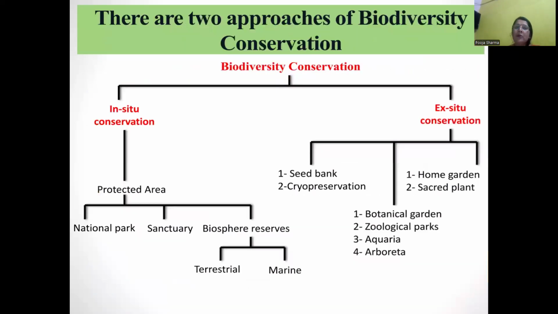There are two types of conservation: in situ conservation and ex situ conservation. In situ conservation means conservation of biodiversity or wildlife in their natural habitat. Forms of in situ conservation are national parks, sanctuaries, and biosphere reserves. Ex situ conservation is to protect wildlife or biodiversity away from their natural habitat. Seed banks, cryopreservation, botanical gardens, zoological gardens, aquaria, and arboreta are forms of ex situ conservation.